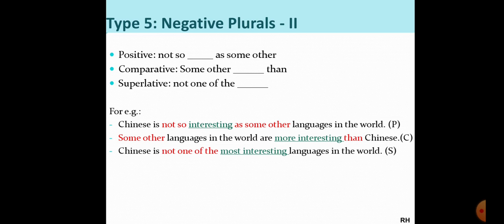You have to use the negative word "not". So Chinese will come in the beginning, "is". Now Chinese is one language, so we will use "is". "Chinese is not one of the", and then "more interesting" will become "most interesting". Chinese is not one of the most interesting languages in the world. Clear students? Great.